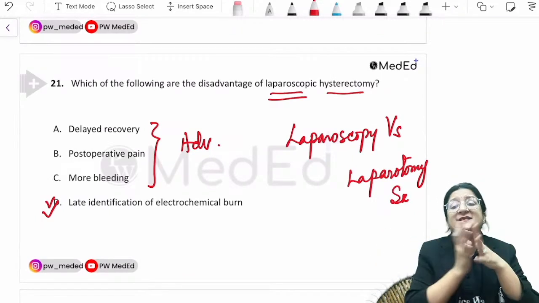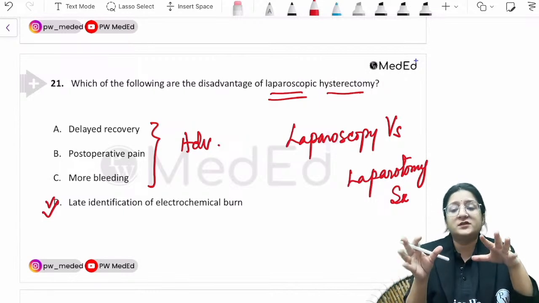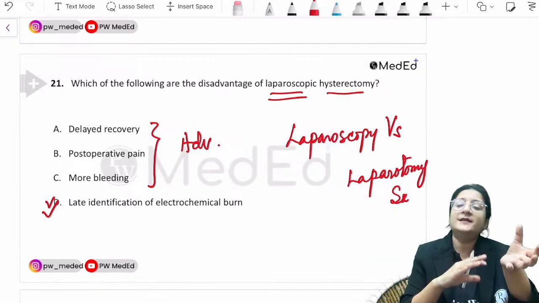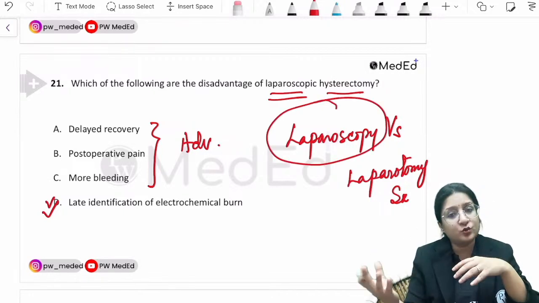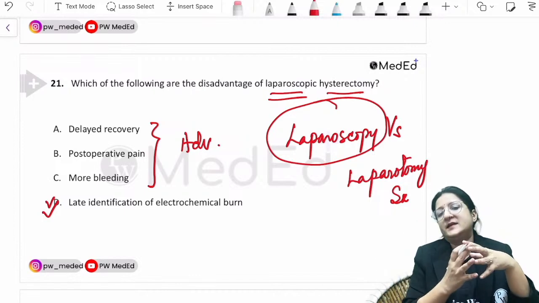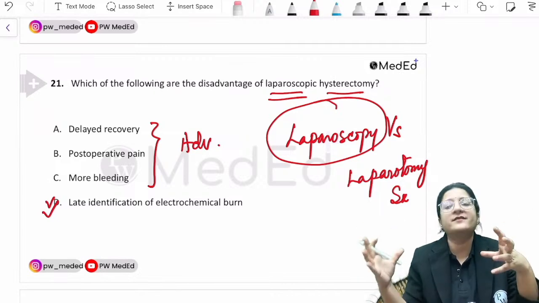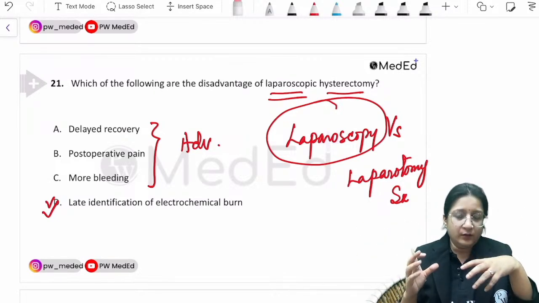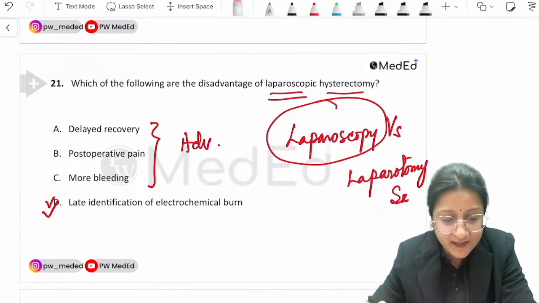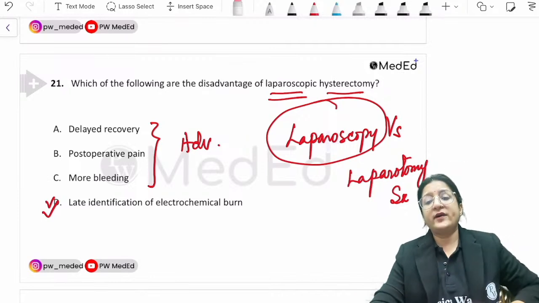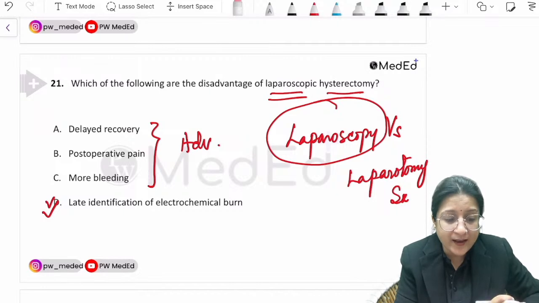Very basic in the sense that you have to understand that nowadays for all sorts of surgery, gynae surgeries, non-gynae surgeries, laparoscopy is becoming a very common and preferred route. So basic principles, basic idea about laparoscopy versus laparotomy surgeries in general, you should read up about it. This is an area you need to cover for your upcoming examinations as well, and maybe at a later point in time we could also have a session regarding this, right?